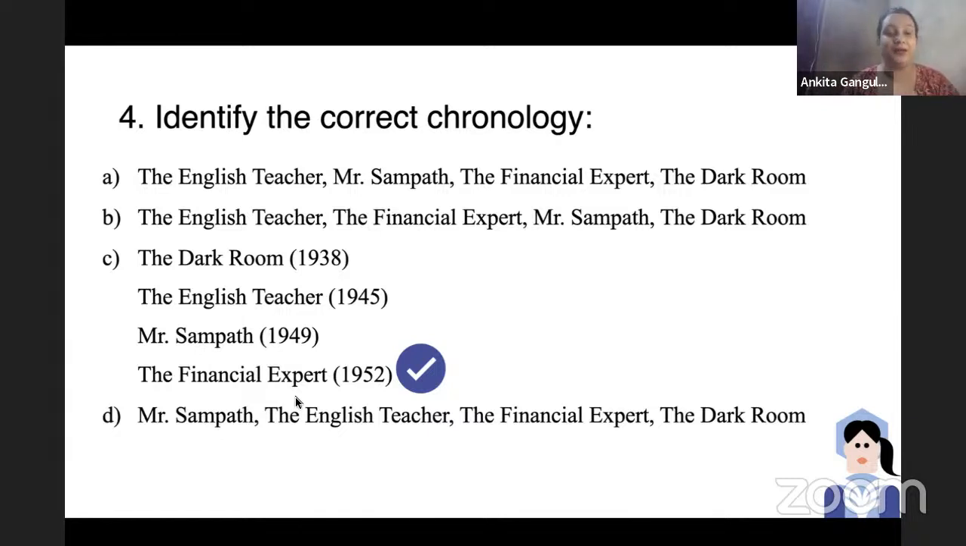And Mr. Sampath, he's the printer of Malgudi. So these are very important works, and please remember the chronology of the novels of R.K. Narayan. Almost in every exam, such chronology comes.